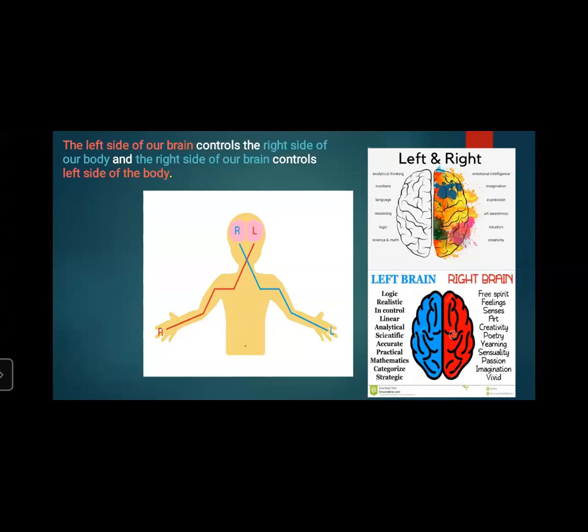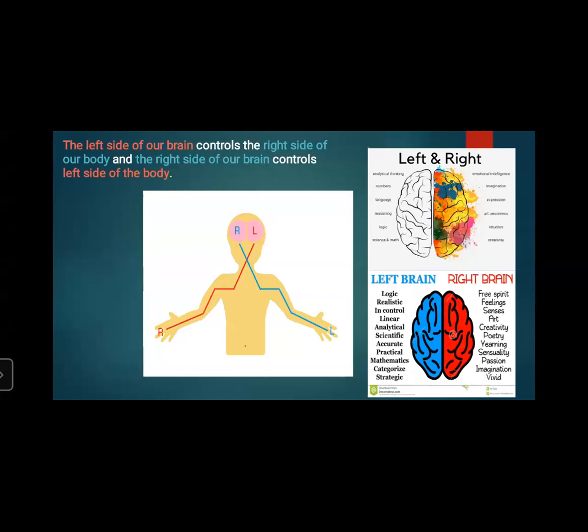See, it controls the artistic, you can easily see in the picture, left and right side. So the left one is the analytical thinking, which means that person can analyze anything nicely. Numbers, good in mathematics, languages, that person can speak well in all the languages.